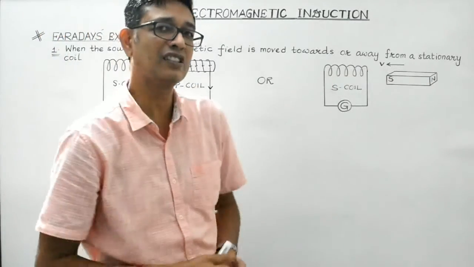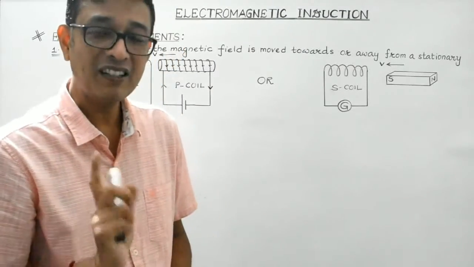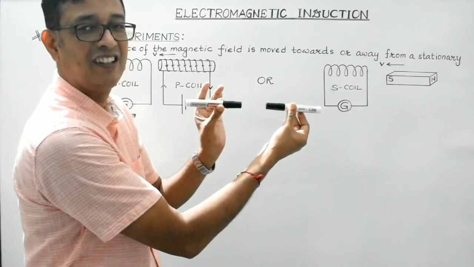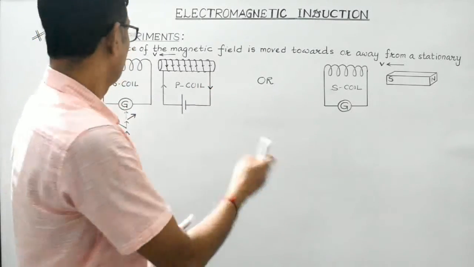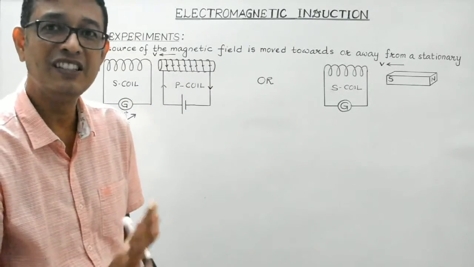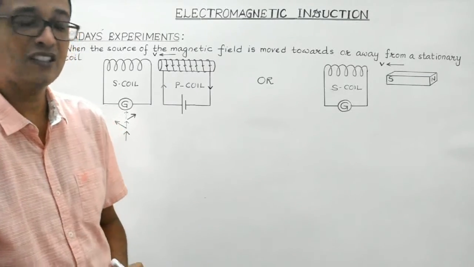So these are the various cases in which the relative motion can exist. But in case both the coils are fixed, are held stationary, then due to the absence of any relative motion, the induced current in the coil is found to be zero. No current is produced in the coil. Right, students?